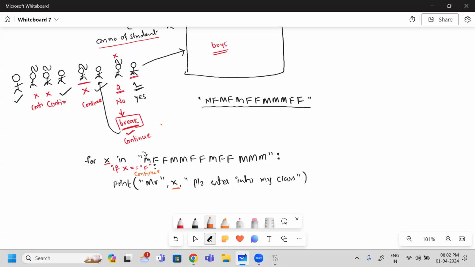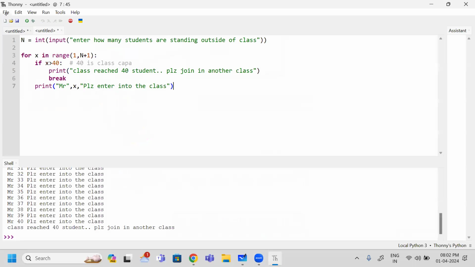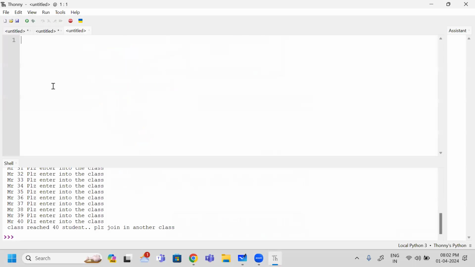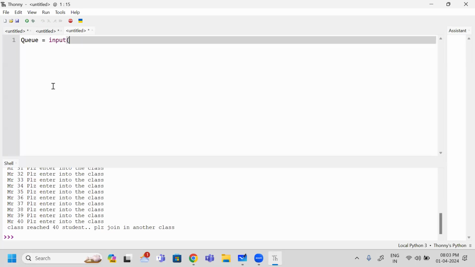So let us check whether it is working or not. Again, I am going for another program. Here I am taking the order Q. How Q is available, that I am going to take. Is this Q belonging to integer type or string type? This is the string type. Male, female, male, female, male, female, like that I will take.